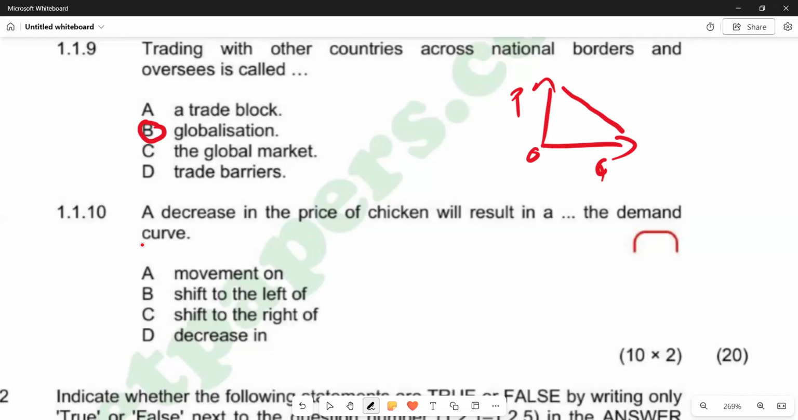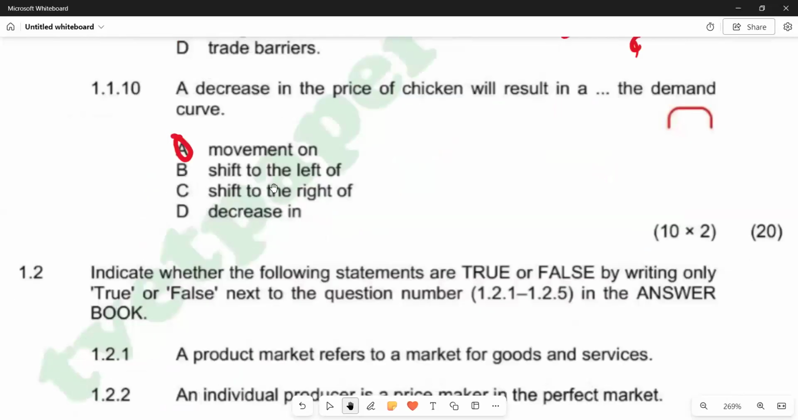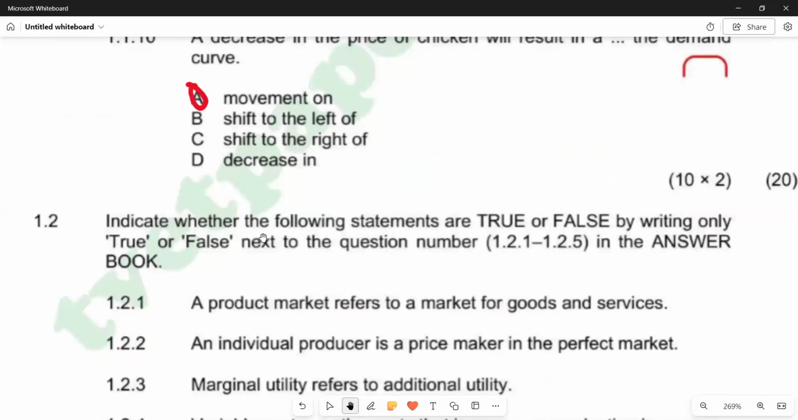But when it changes, maybe if the change is from A to B, it's going to be along the demand curve. So this is what we have in terms of price. So if you look at the responses that we are having there, you would see that A is the correct answer, which is saying a movement on the demand curve. So we have got A on 1.1.10. Then we can go to the second part, which is the true or false section, which reads: indicate whether the following statements are true or false by writing only true or false next to the question number, that is 1.2.1 up to 1.2.5 in the answer book.